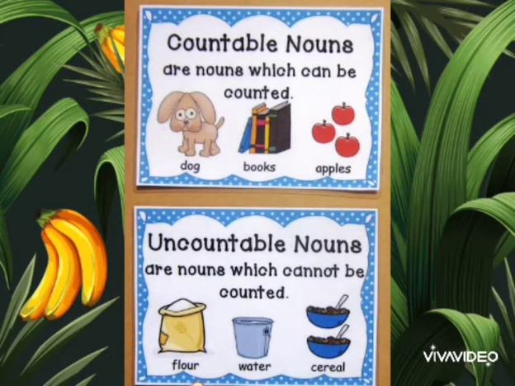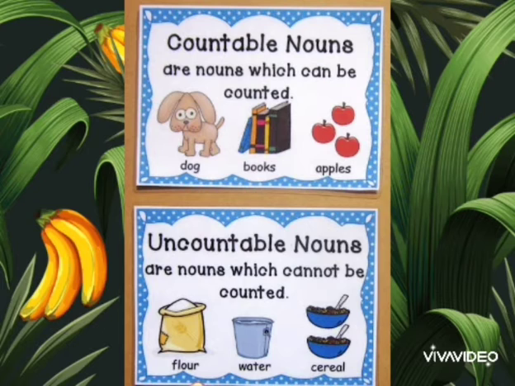As the name indicates, countable nouns are nouns which can be counted.